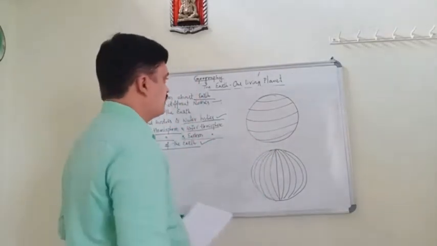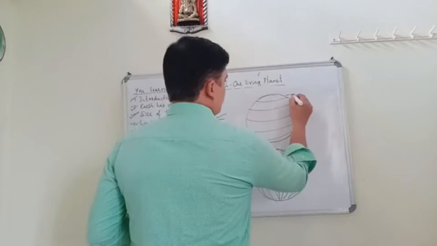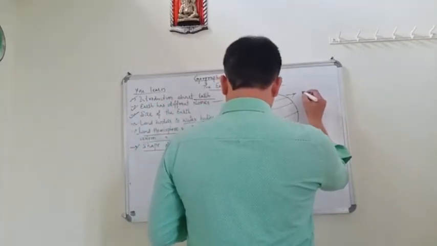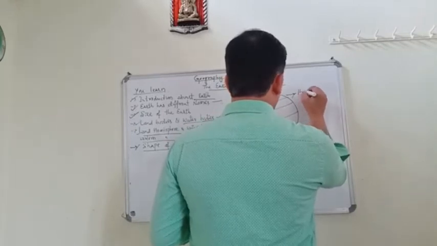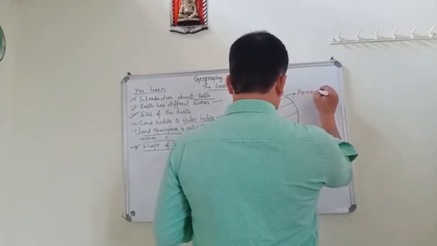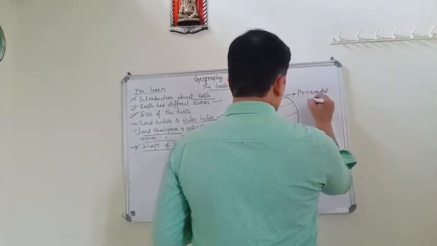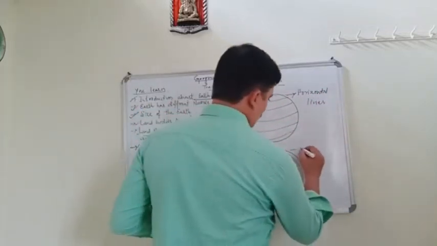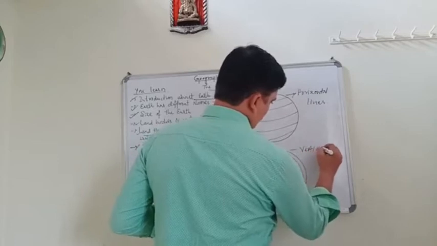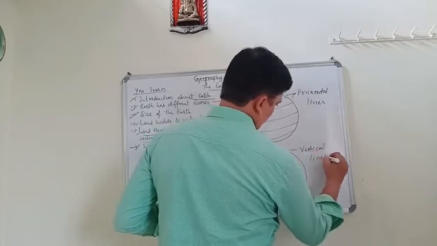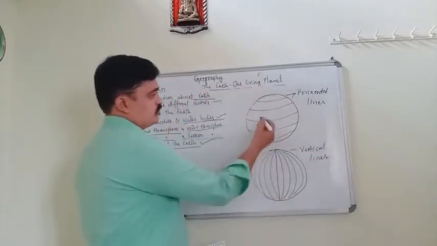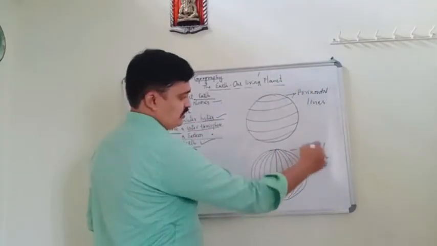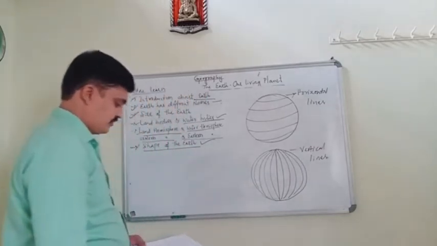These are horizontal lines, and these are vertical lines. We call these horizontal lines and these vertical lines.